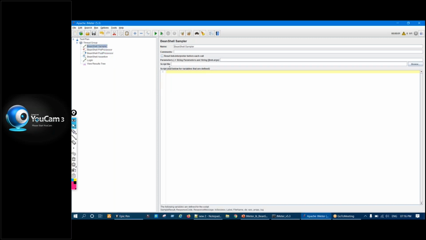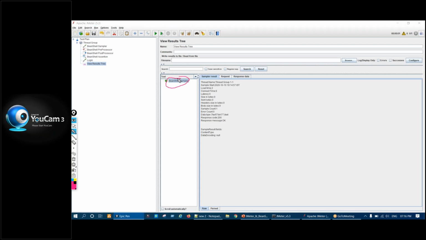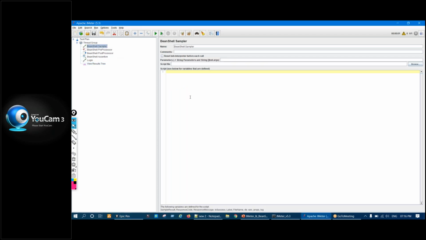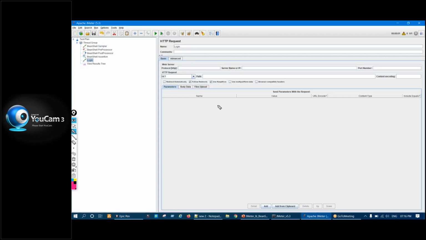Sampler will not be used. Basically why? Because sampler acts as a request and it comes in the view result tree or in HTML report, and we do not write any code which goes as a request. We write the code for some extra functionality. Let us say login is there, right? And a successful login is happening. So I want to get that user details and put it in a CSV.